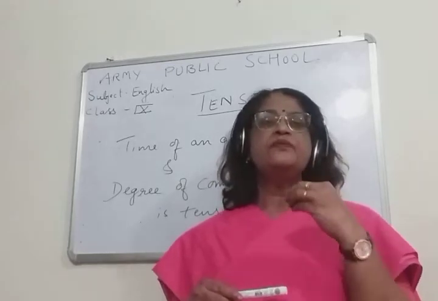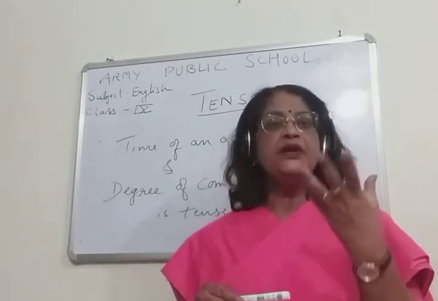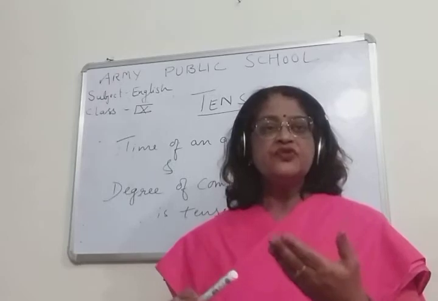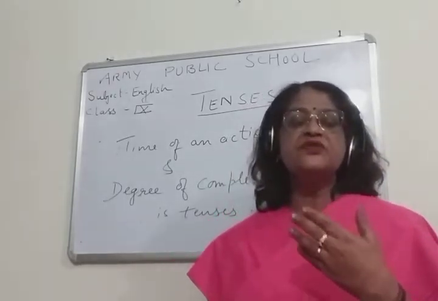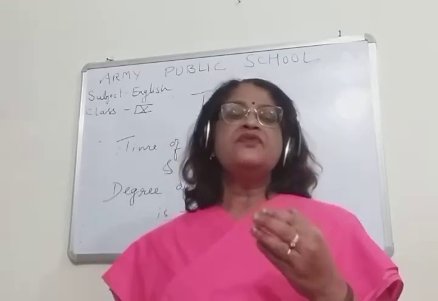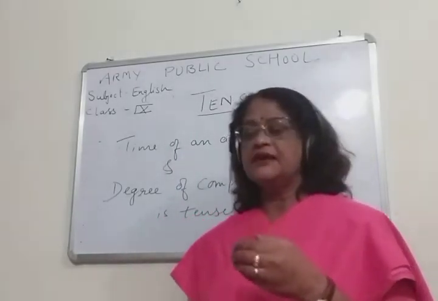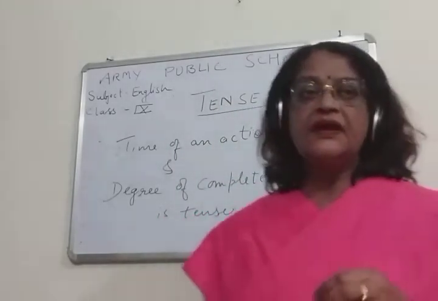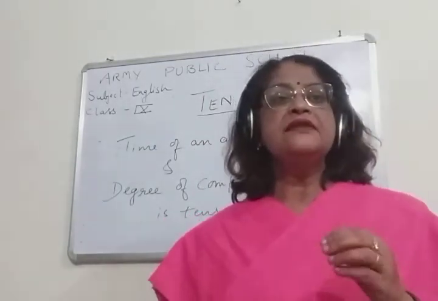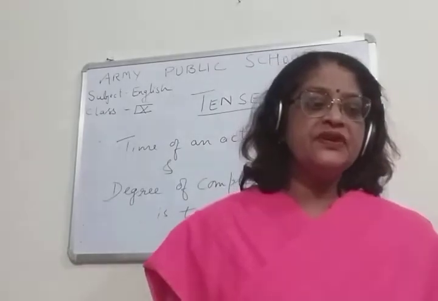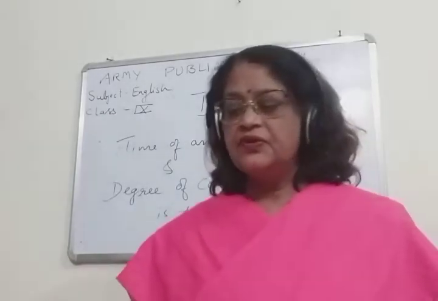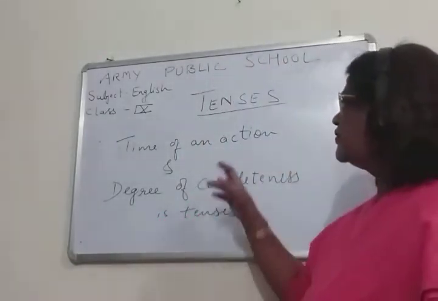The work which we will be doing in the future, the verbs which tell the things we will do in the future, that is the future tense. And children, the work which is already completed, already finished, is the past tense. So this is the time of an action.